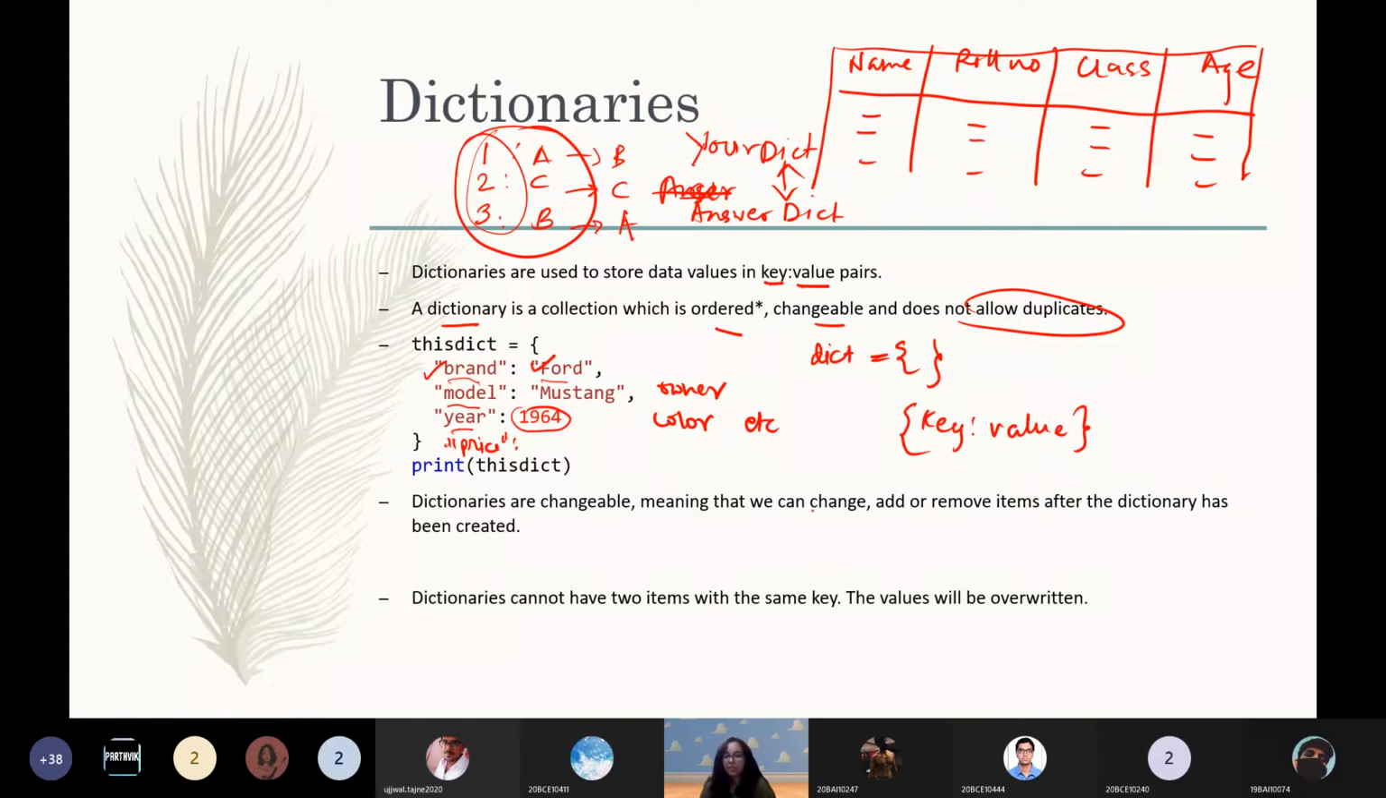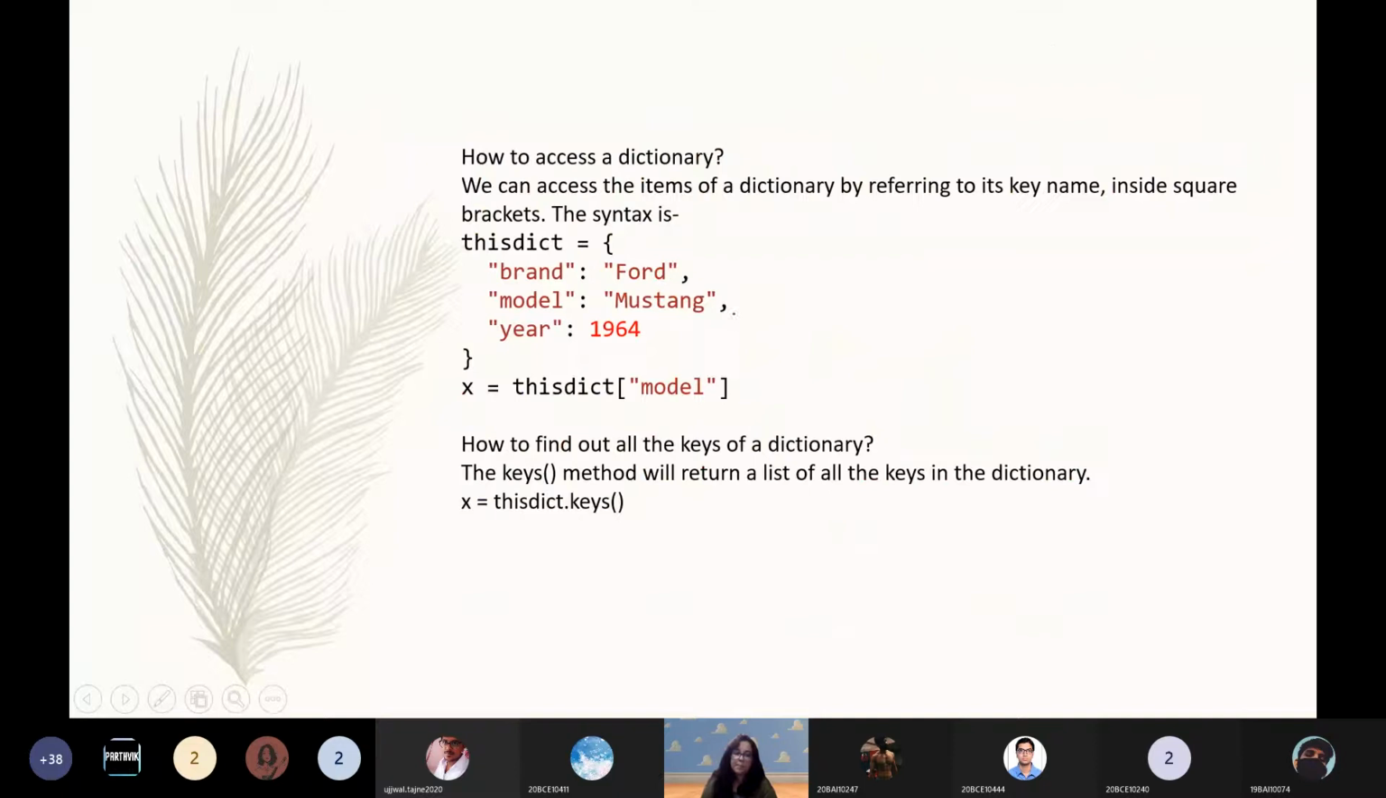So same concept, we can add, change, remove, etc. It cannot have two items with the same key. If that happens, it will be overwritten. So key always has to be unique, just like primary keys are always unique in the case of a database. So how to access a dictionary? We can access the items by referring to its key name inside the square brackets. Just like if you want to display this model, this is the syntax for accessing it.